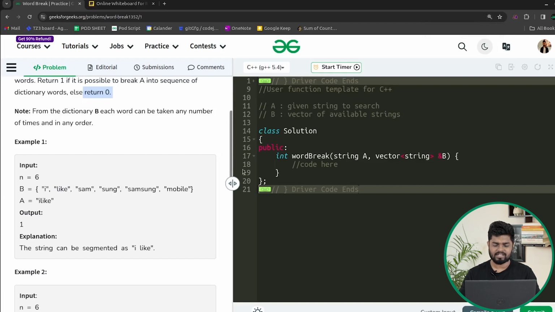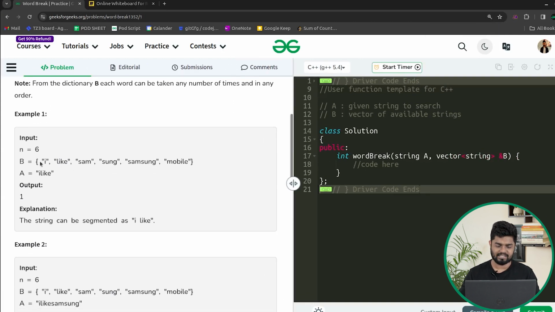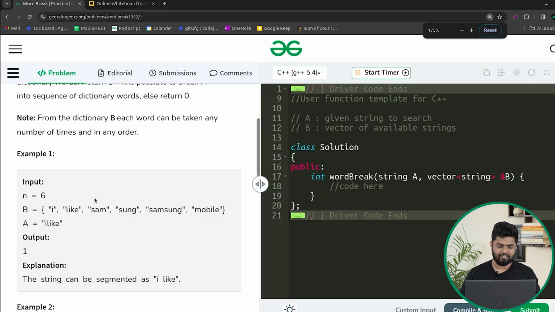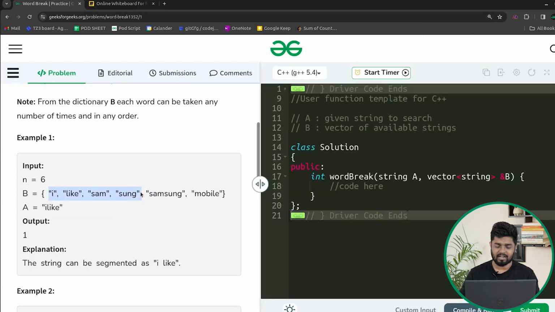Right, so if you see the second test case here, or even the first test case, in the first test case we are having what? We are having I, like, Sam, sung, Samsung, mobile. So these are the list of strings that are given in the list B. And then you have the string A given as I like. So the task is, can you break I like in such a way that at the end of the day you are able to get it either directly or indirectly inside the list.